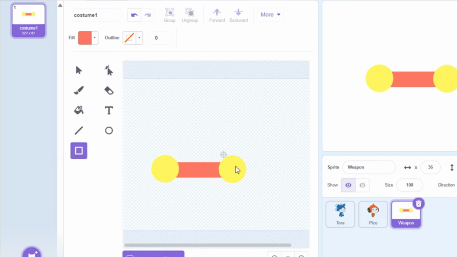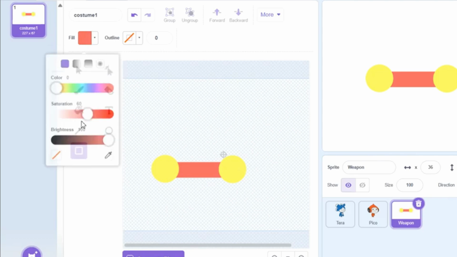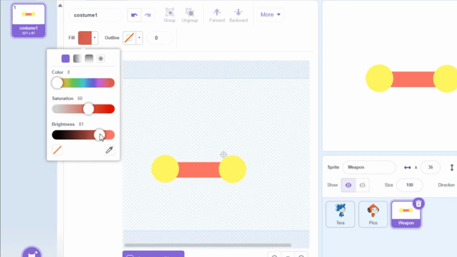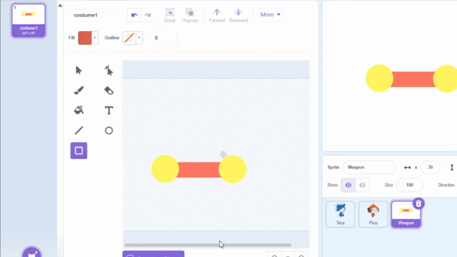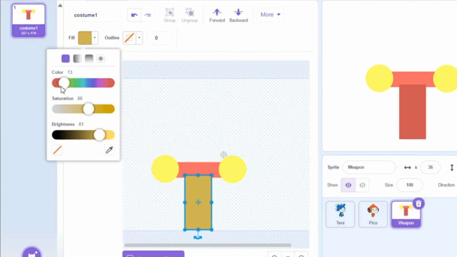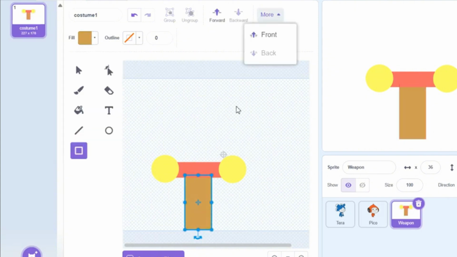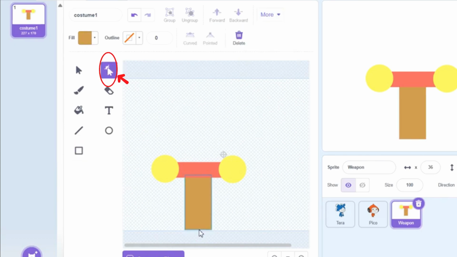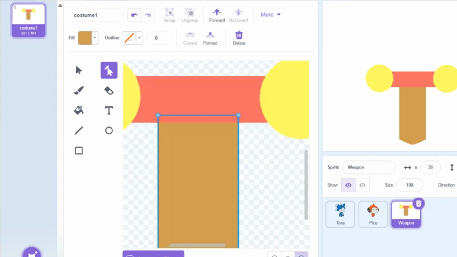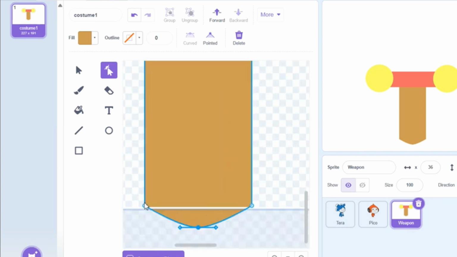Now we're going to draw the actual handle itself. For this color, it's recommended to use brown, but you can use whatever color though. Just drag your cursor downwards, and you can place it to the most accurate position. Just going to change it for better coloring. Yeah, that's good. Now, I'm going to make it actually look like a handle for the bottom side by heading to this section and dragging an inch of it downwards. And let's adjust the edges of it too. Just make it look less pointed and more curved.